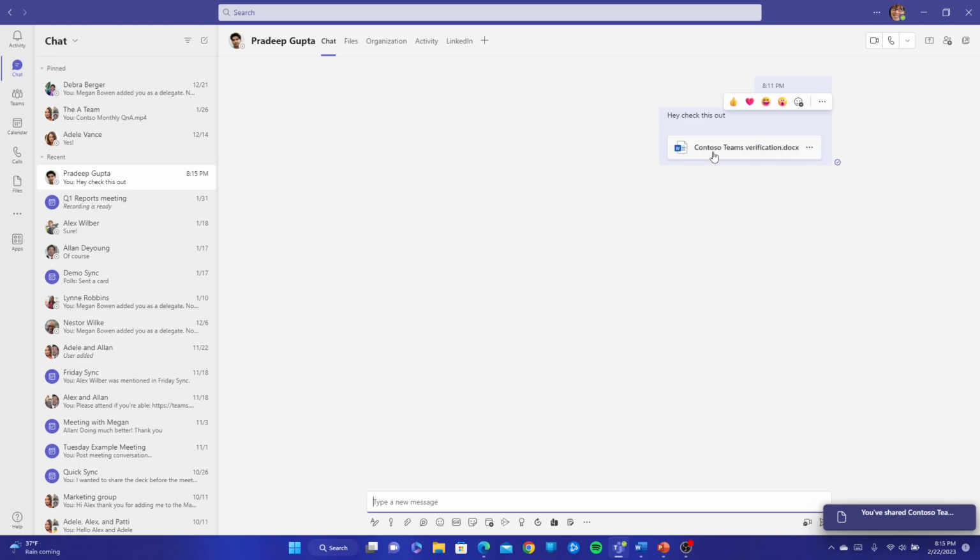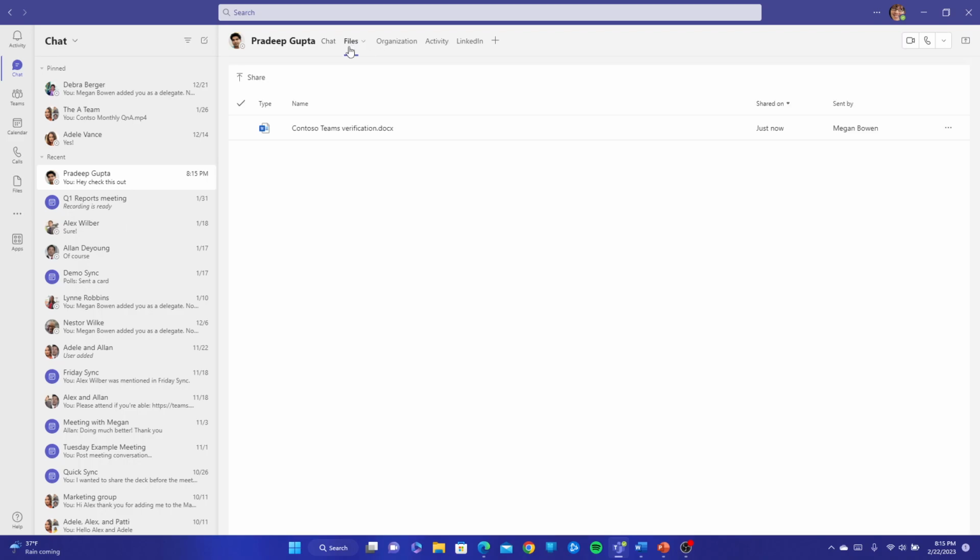And because I'm sending files from here, if I wanted to view files, just the files, for example, let's say that we have a long chat going on over here, and we have weeks, if not months, chatting here, and I want to go for a specific file that we've shared, I can just simply go to the Files tab right next to Chat. And from here, all the files will be neatly organized. I can simply access the file from here.